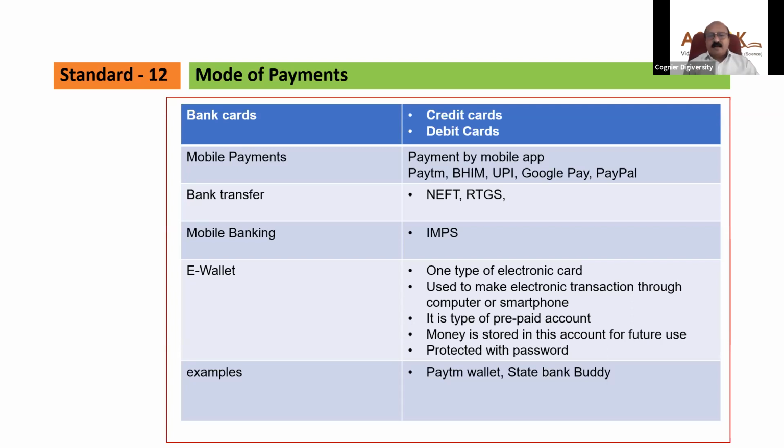to your friend's account. It may also be that your friend does not have an account in your bank. You may have an account in State Bank of India, and your friend may have a bank account in, say, Canara Bank.